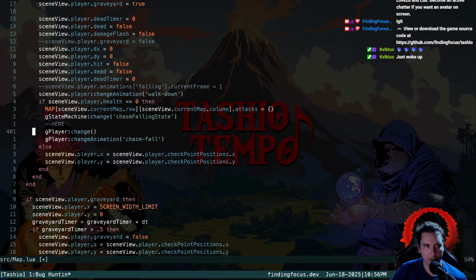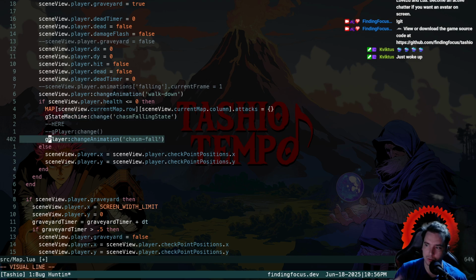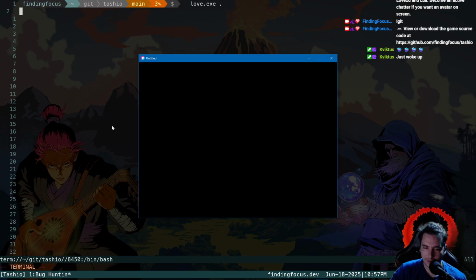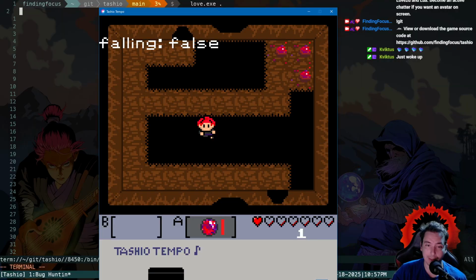Right after we change to a chasm falling state, we're going to change our player's animation to the chasm fall, so it's not the shrink falling, but the spin falling one. And then ideally that fixes our issue, but I don't think it will.